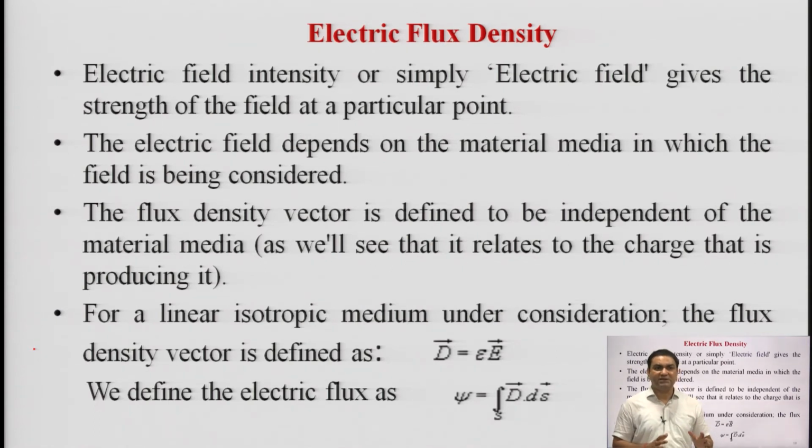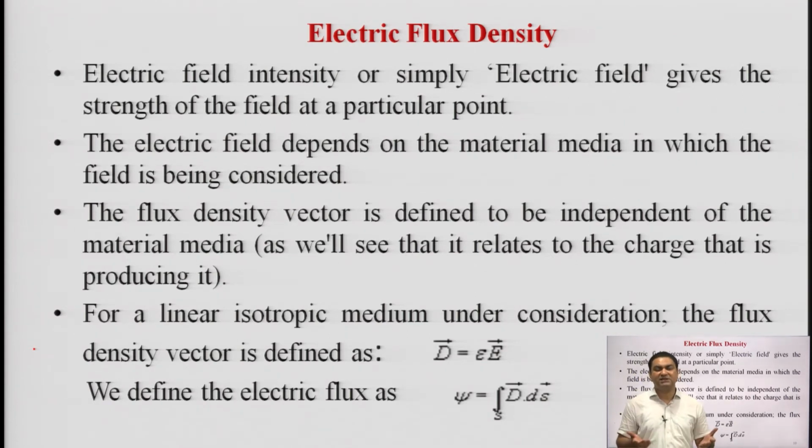The flux density vector is defined to be independent of the material media, as we will see that it relates to the charge that is producing it, and simply epsilon is the permittivity of the medium through which these electrostatic fields are generated.